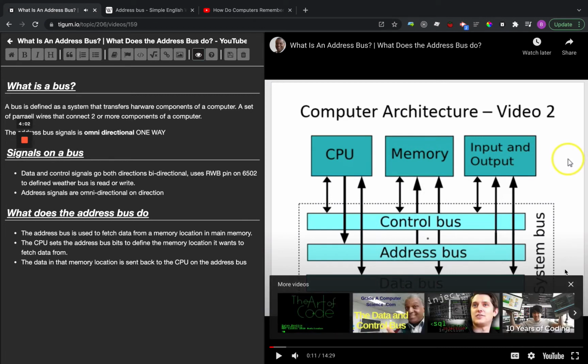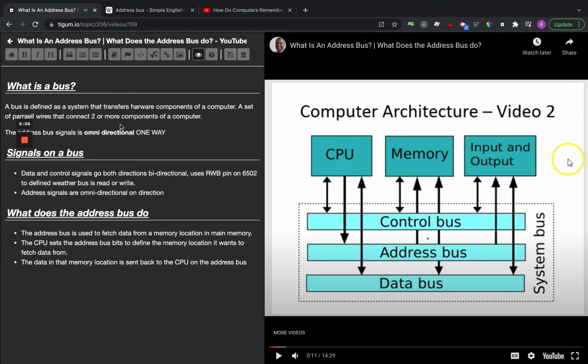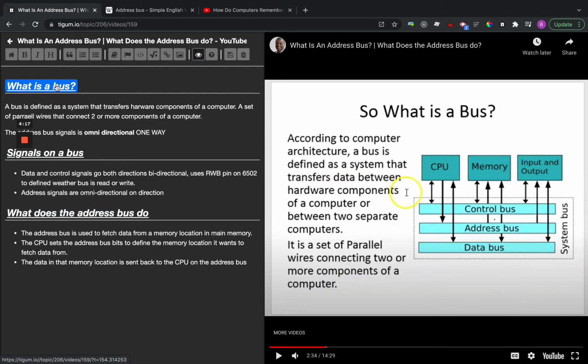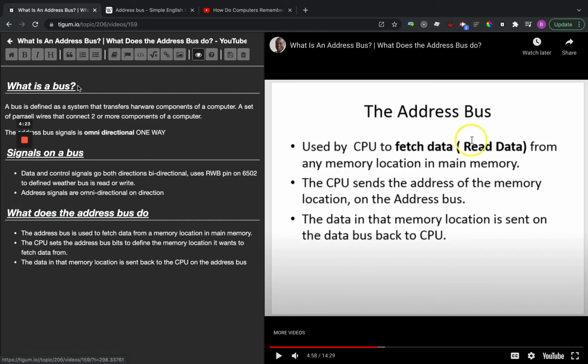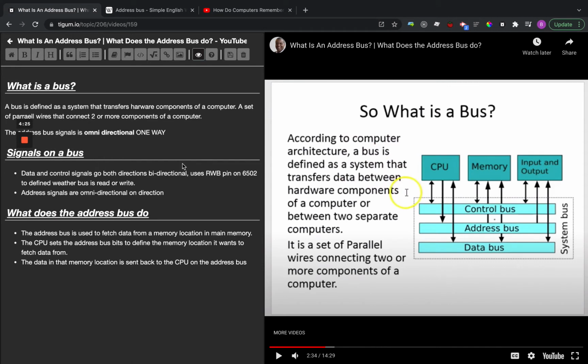On the left hand side, I have a similar note section, and what's in here is a set of notes related to the video. You can see there are links to specific parts. When I click on this, it jumps to the part that I'm taking notes on: signals on buses, what the address buses do. This is a way you can annotate YouTube videos alongside the video itself, watch it in detail and take notes on different parts.